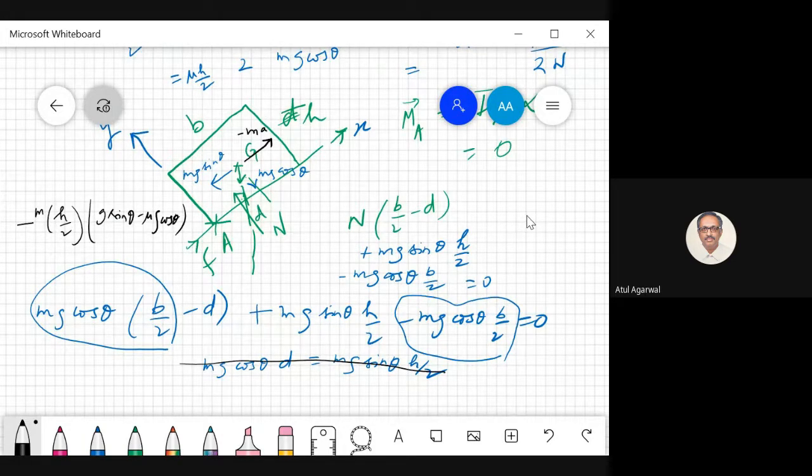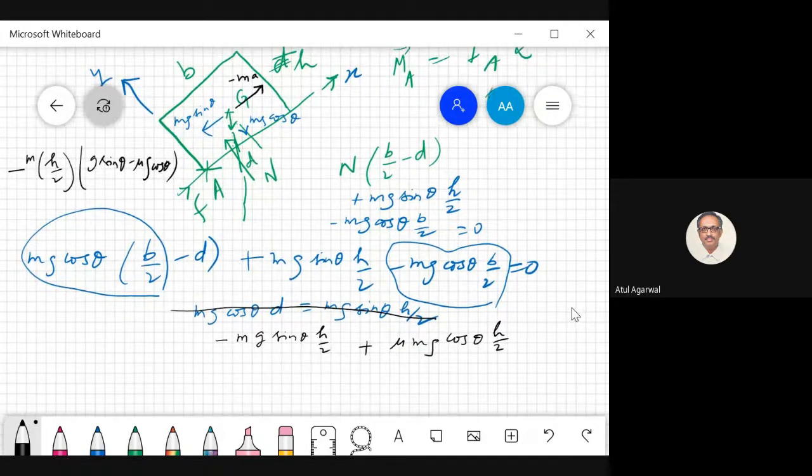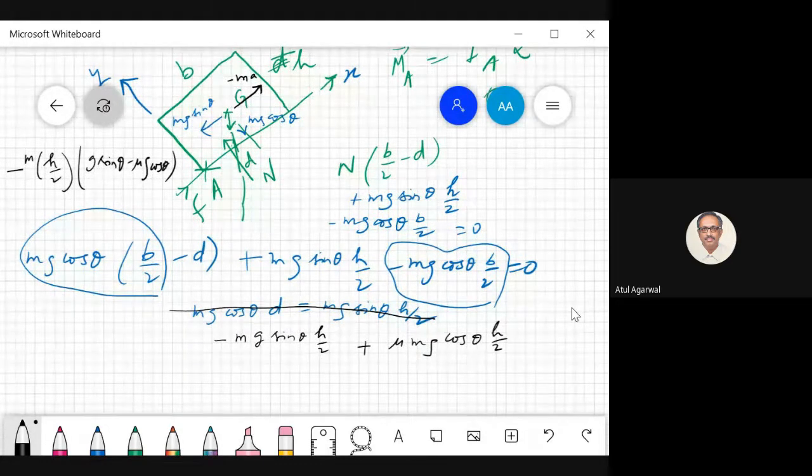So I am adding a minus term: minus mg sin theta h by 2 plus mu mg cos theta h by 2. So I have added it. Any problem?